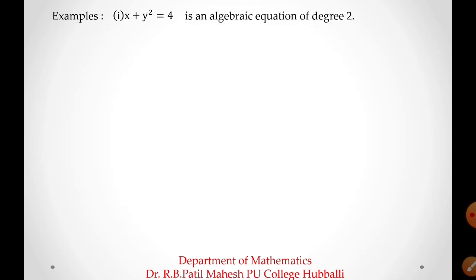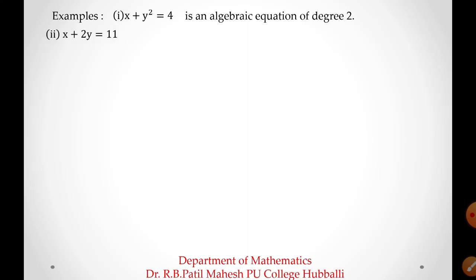Some examples. Let us consider one by one the algebraic equations. The first one, x plus y square is equal to 4, is an algebraic equation of degree 2. Why is this an algebraic equation of degree 2? Students, in the equation, the variables x and y are there. The power of x is 1, the power of y is 2. Then which is the highest power here? 2 is the highest power. Hence, its degree is 2.